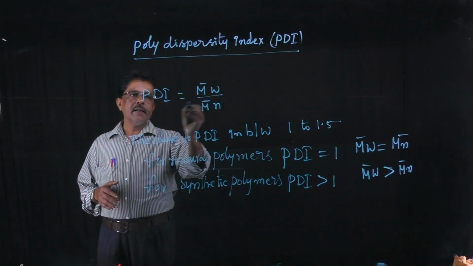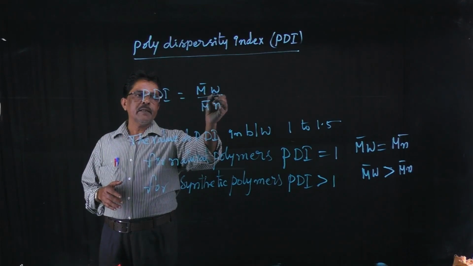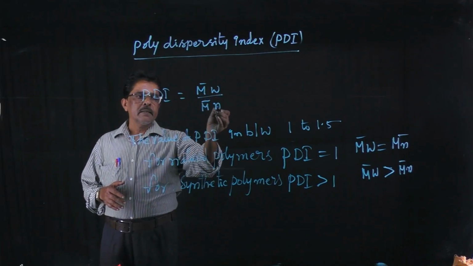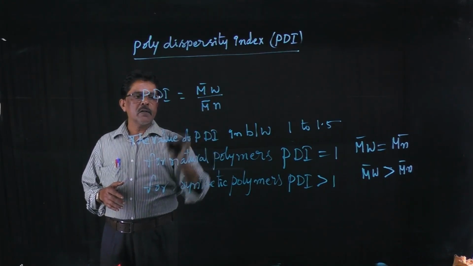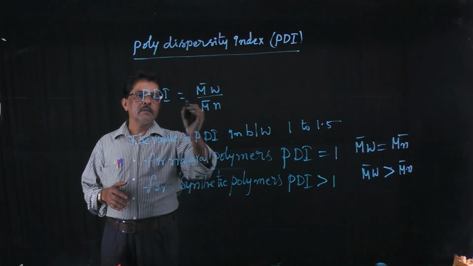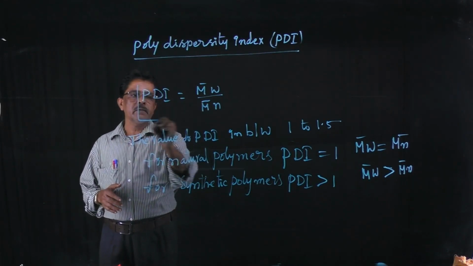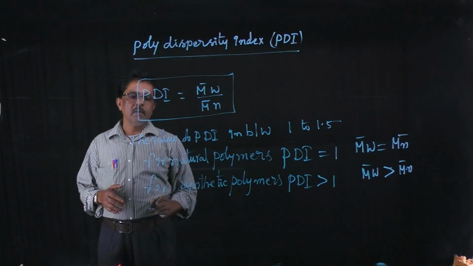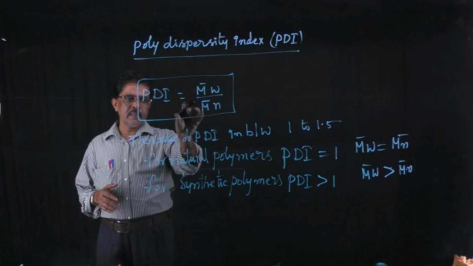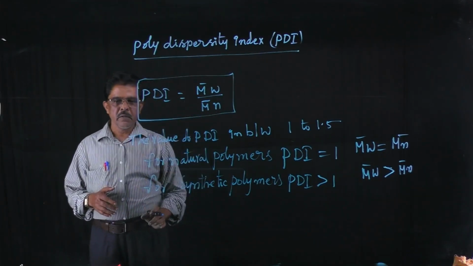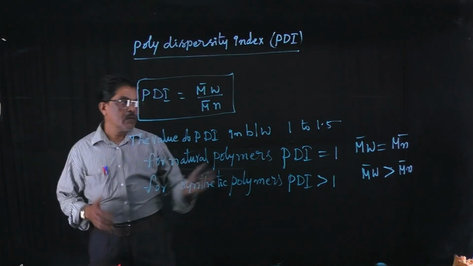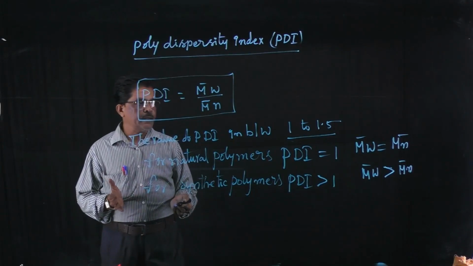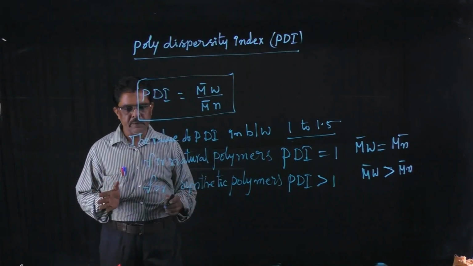So PDI is equal to M̄w by M̄n. This polydispersity index value lies between 1 and 1.5, right, understand?